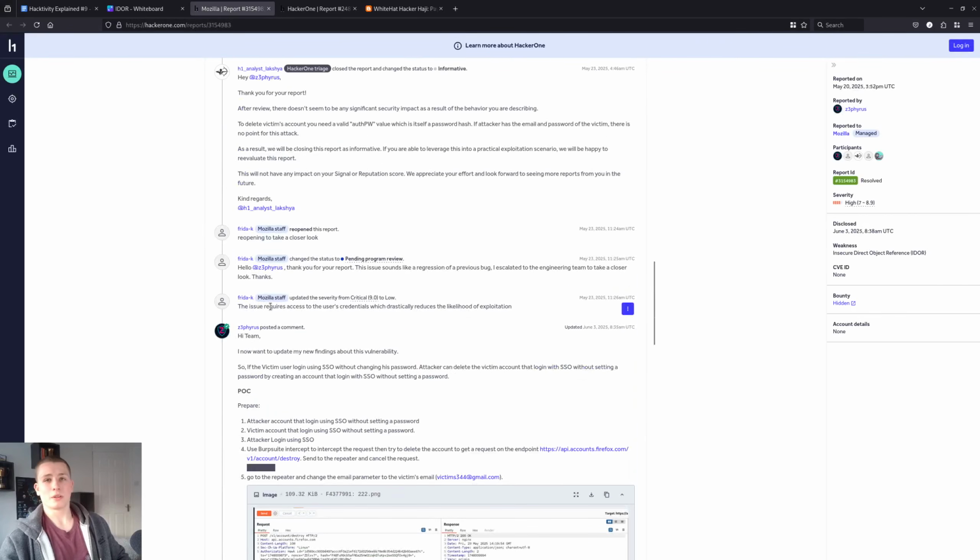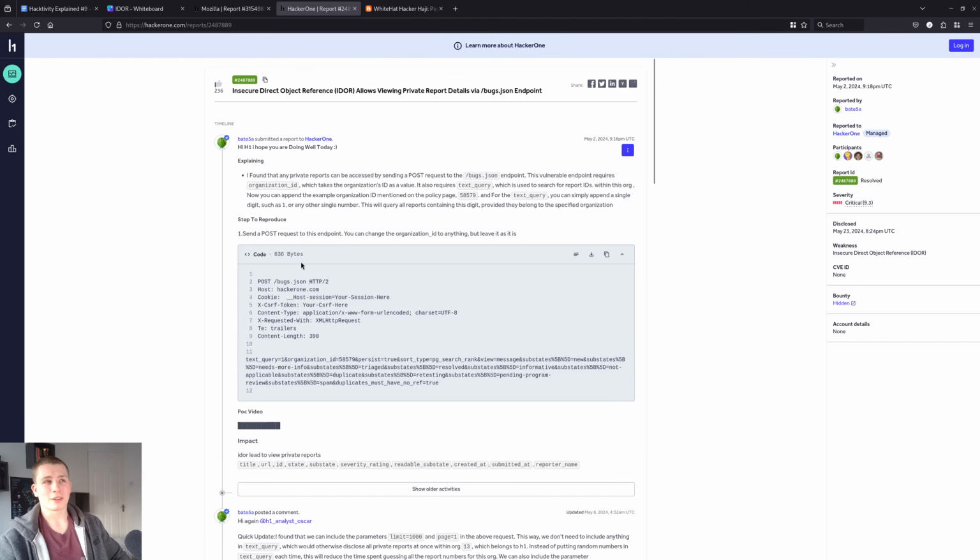So we're gonna hop into the next one now. The next report is from HackerOne. You probably all know HackerOne. It's the platform where you can submit your bug bounty reports to other companies. And because they're a bug bounty platform, their security is probably pretty high. So the fact that an IDOR exists here should make you think a little bit.